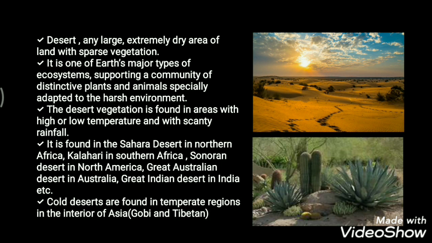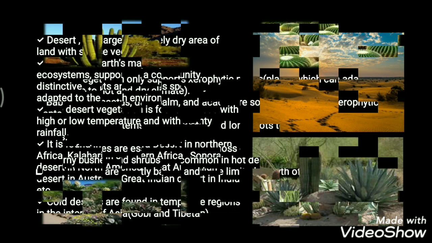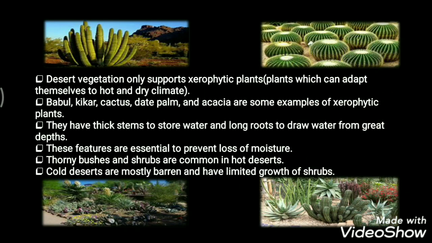Now, when we talk about desert vegetation, it only supports xerophytic plants. Now, what is this xerophytic plant? Basically, the plants which can adapt themselves to hot and dry climate. These kinds of plants are termed xerophytic plants. Some examples are babul, kikar, cactus, date palm and acacia. So these are some examples of xerophytic plants.